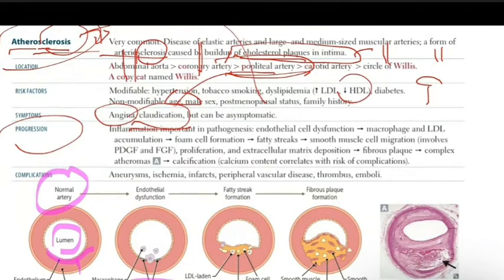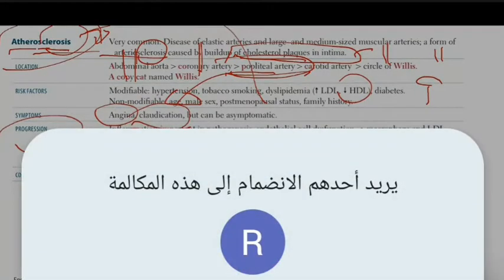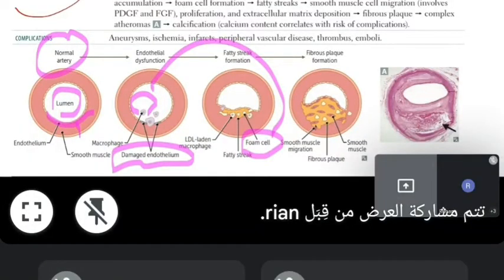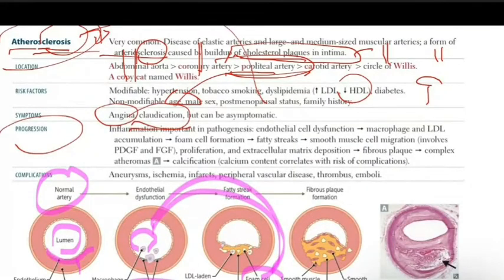After that, macrophages come in response to this damage in the endothelium. After these macrophages come, you will have a type of macrophage we call the foam cells. This foam cell is a type of macrophage that comes in response to endothelial damage. Now what will happen next? As you can see here, inflammation is important in the pathogenesis of endothelial cell dysfunction, and this will lead to macrophage and LDL accumulation.